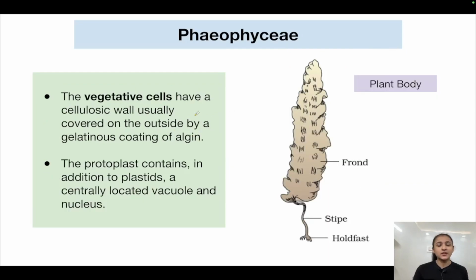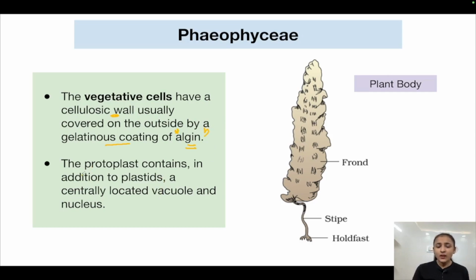Everything is important actually. The vegetative cells have a cellulosic wall usually covered on the outside by a gelatinous coating of algin. So in the plant body there are vegetative parts and reproductive parts. The vegetative cells, which are not involved in reproduction, have a cellulosic wall which is covered on the outside by a gelatinous coating of a compound known as algin.